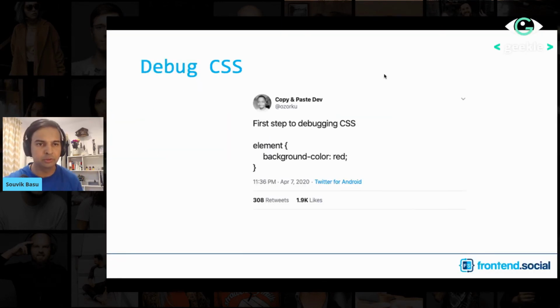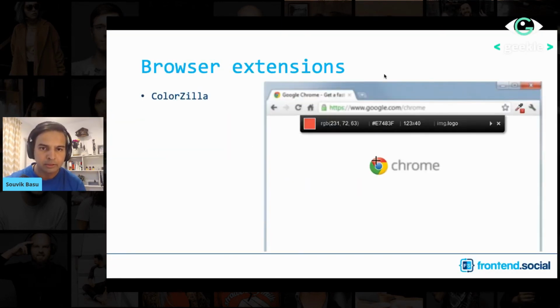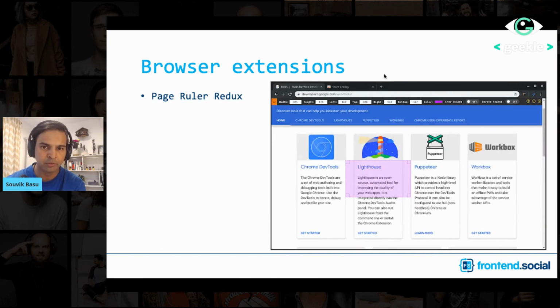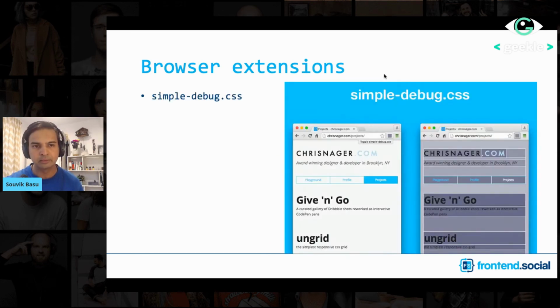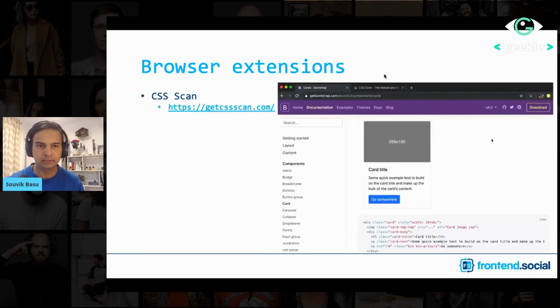Similarly, for debugging CSS, there are a lot of browser extensions, especially if you want to get hold of what colors are there on the page, or if you want to measure the dimensions of your application, there is a ruler. If you want to figure out the font, there is something called WhatFont that will give you all the details of the font that you hovered over. Then there are simple debug tools for CSS, and there is a good CSS scan tool.